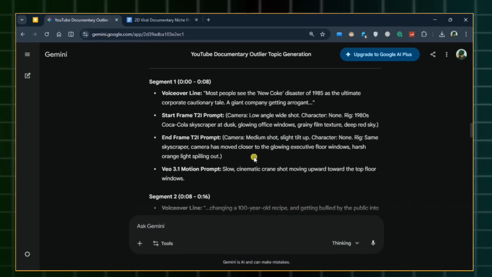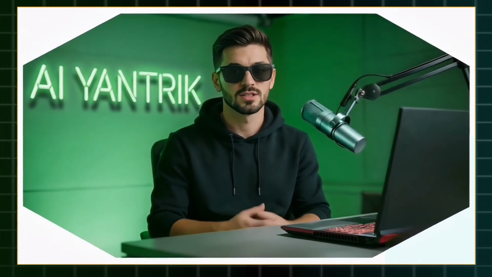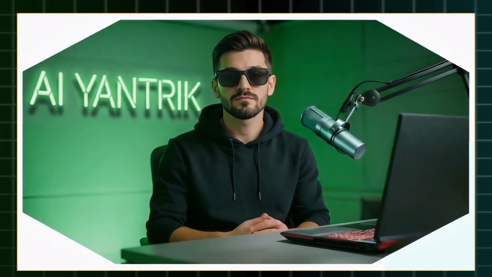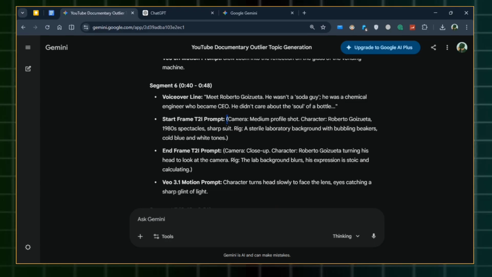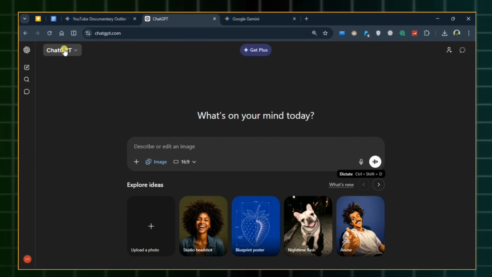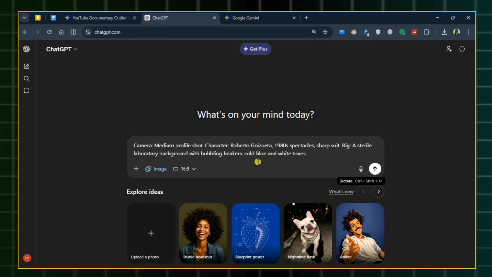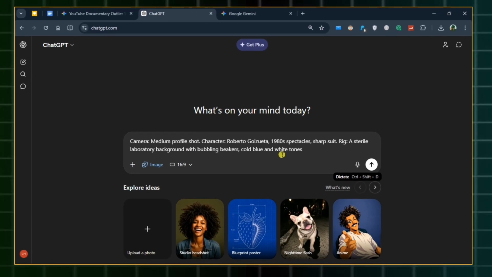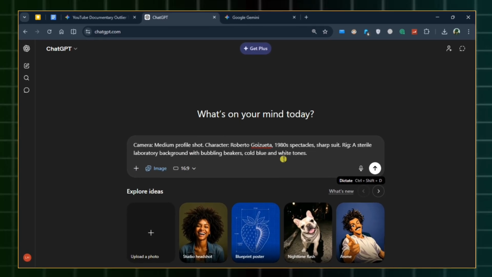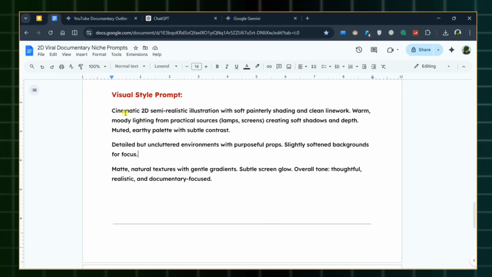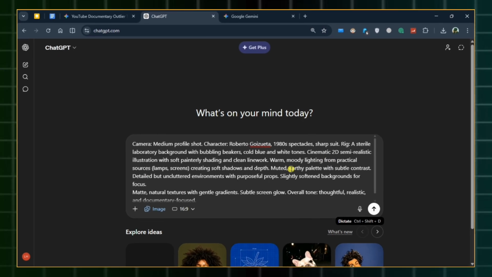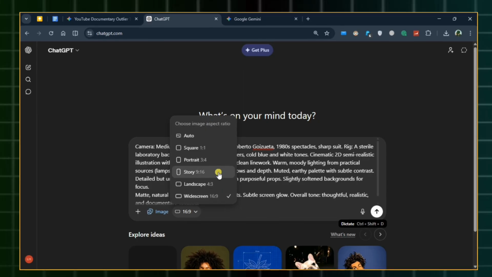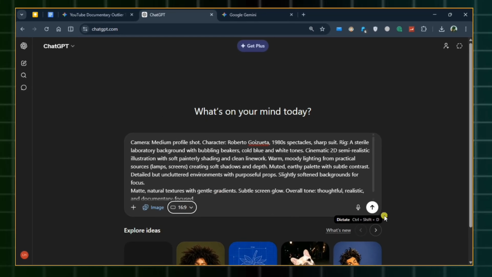But if you want to keep things simple for your videos, you can stick to just one frame per scene, the start frame I mean. Therefore, this workflow scales with your skill level. Now let's talk about the image engines. Copy your start frame prompt and head into ChatGPT or Gemini. Paste the prompt. To ensure that specific 2D style, make sure you attach the 2D visual template from my doc after every prompt. Then choose or mention your aspect ratio, for example 16:9, and then hit run.